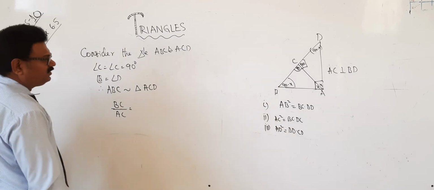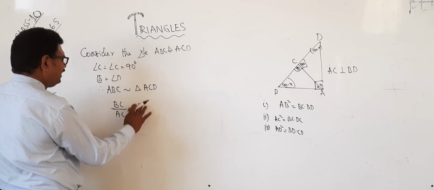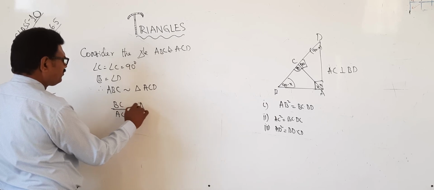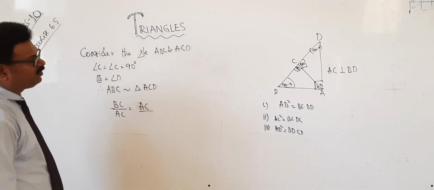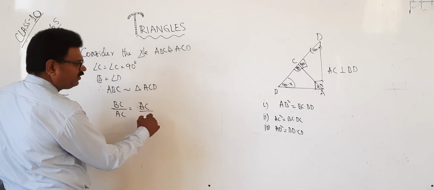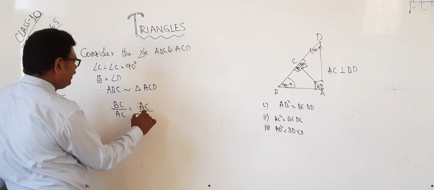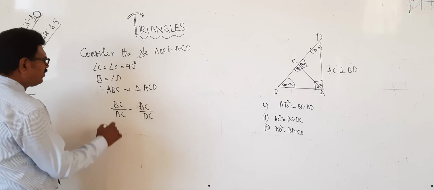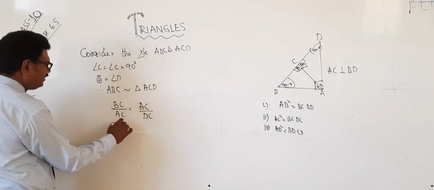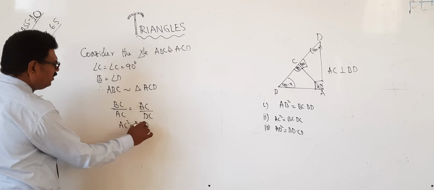And for the next one, AC is the big height, you take AC here. And for that one more, which is the height? BC we have taken, it will be DC. Therefore, AC into AC, AC square, is equal to BC into DC.